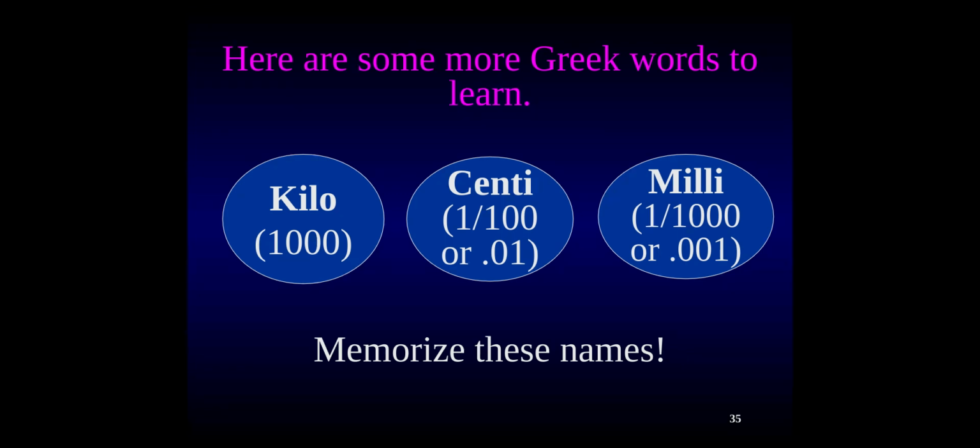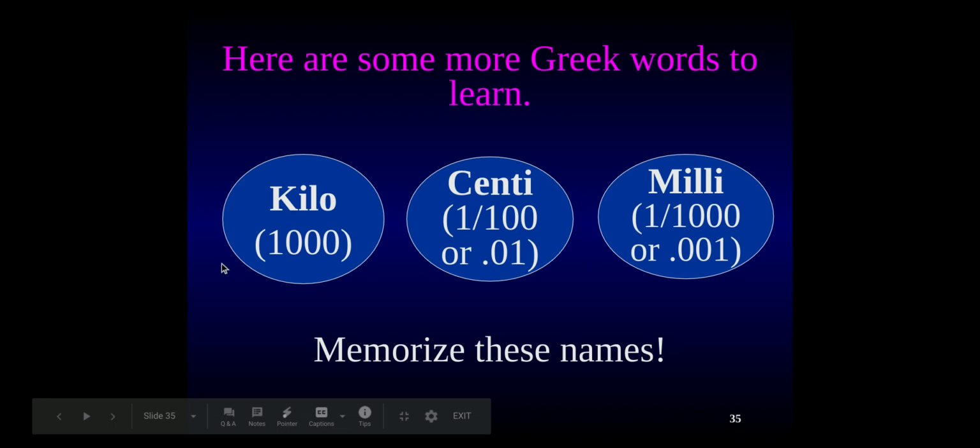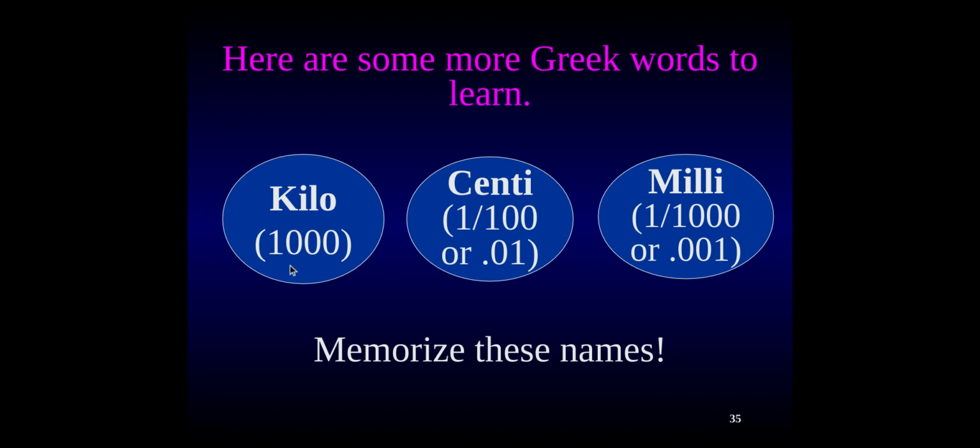Some of the important prefixes on these words are kilo, centi, and milli. If you hear kilo, that means 1,000. That's a lot. So when we were talking about mass and science, we talked about grams and kilograms. A kilogram is 1,000 grams. Okay. Centi means 1/100th or 0.01 if you know decimals. So a centimeter, there's 100 centimeters in 1 meter.